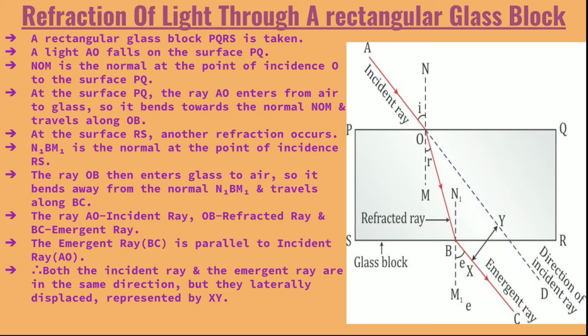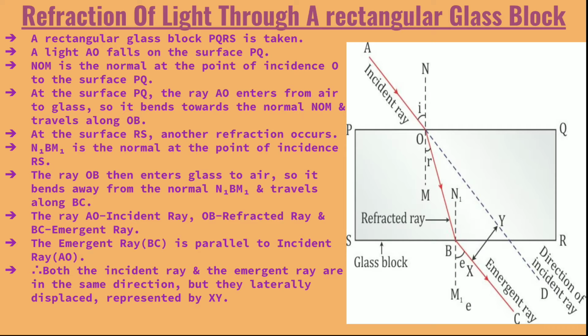The ray OB, which was the incident ray for the second surface RS, after refraction becomes BC, coming out of the surface RS. Now BC is parallel to the incident ray AO. If the incident ray AO is produced forward to D, then we can see that BC is parallel to AD.